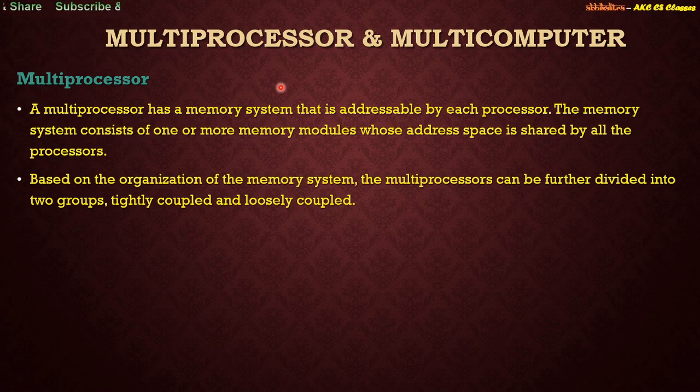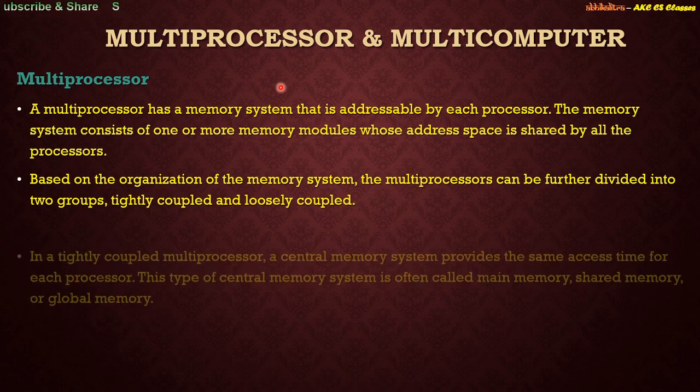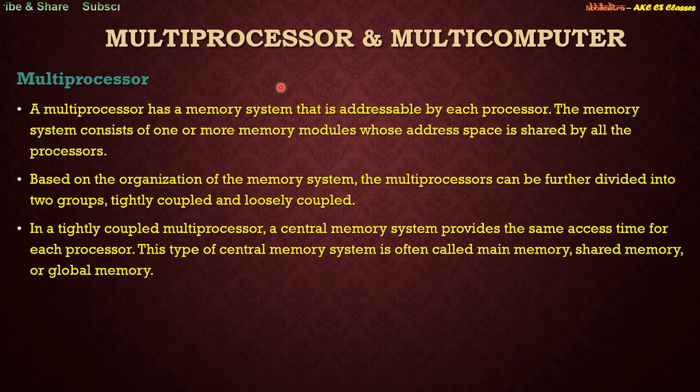The first is tightly coupled and the next is loosely coupled. What are tightly coupled systems? In a tightly coupled system, the different processors share the memory or other resources. If I consider the resource to be memory, then a central memory system is placed somewhere, and all the different processors performing parallel operations access this common memory system for storing or retrieving data.